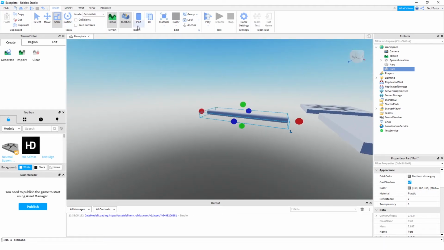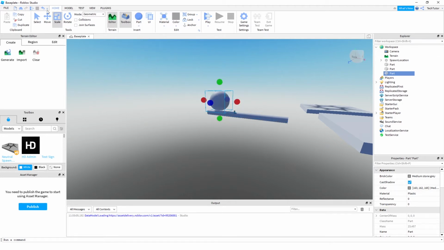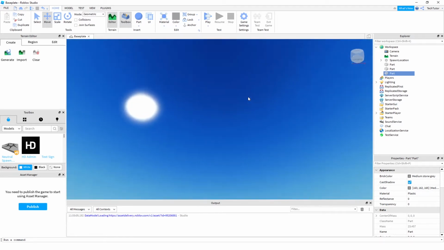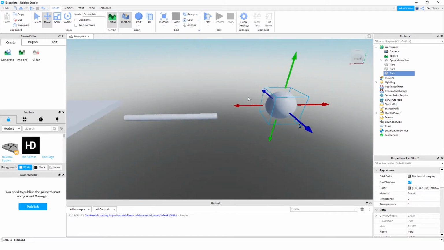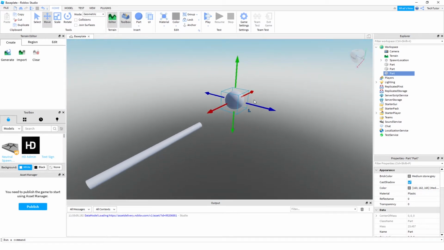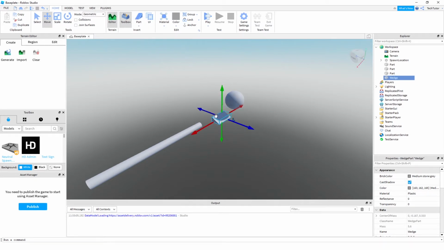And now let's go ahead and add a couple more parts. So we'll add a spear that they can jump onto, and then we'll just go ahead and move that. So yeah, that looks pretty good. Should be reasonable for them to jump to, and then we'll also add a wedge. And you can also rotate this wedge so that way it's actually kind of facing where they're going next. Again, with this rotation tool.